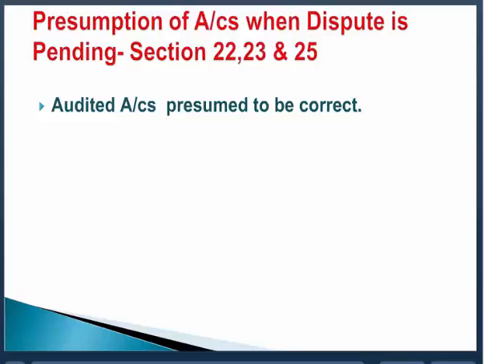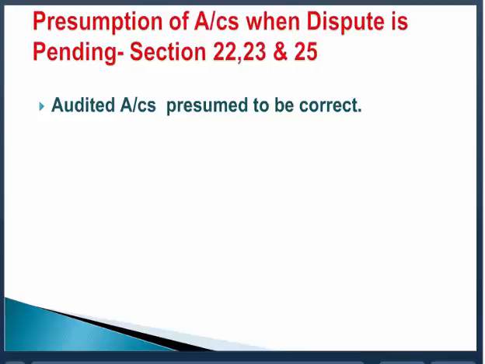Dispute is about the payment of the bonus or about the applicability of the act to the establishment in the public sector. So there is a dispute about the payment of bonus. There is a dispute about the applicability of the act to the establishment in the public sector. Then this is taken as the industrial dispute under the Industrial Dispute Act 1947. When the dispute is there, then this dispute is referred to the authority under the Industrial Dispute Act.